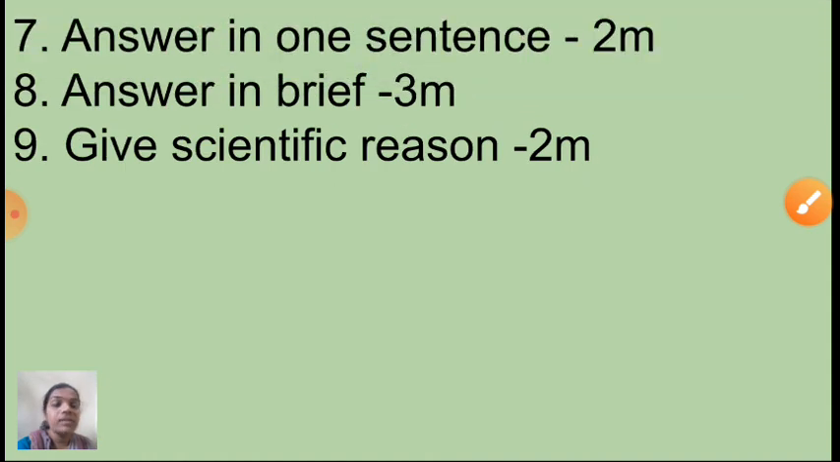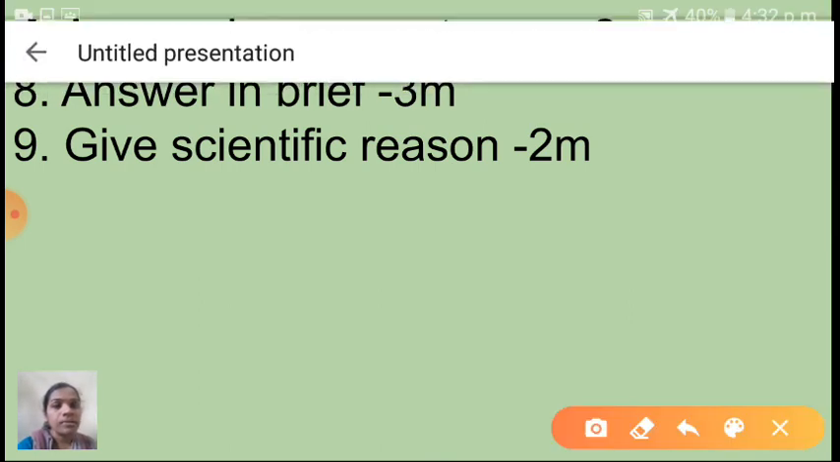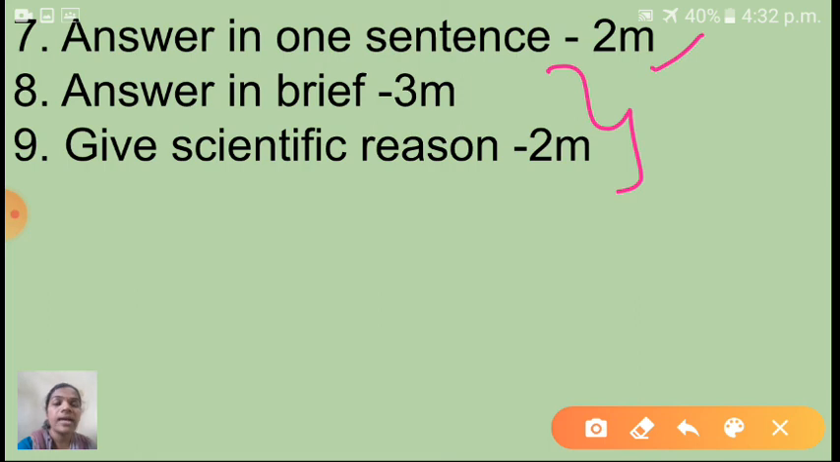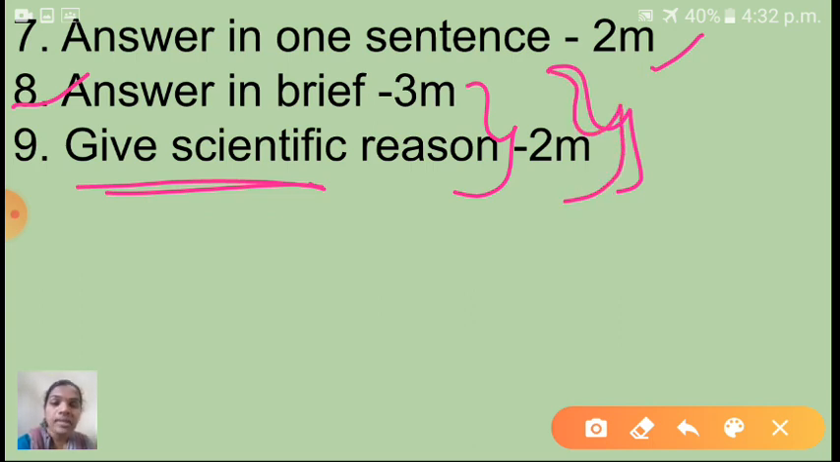The seventh one is answer in one sentence, for 2 marks. And children, the last 2 questions are answer in brief and give scientific reason. Here there is no option. You have to write the answer to the question. One important thing, there is no choice. Only one question will be there for the 8th one, so you have to attempt that one question. For scientific reason also there is no choice. Only one question will be there. Understood children? For these last 2 questions there is no option, you get only one question and you have to write the answer.